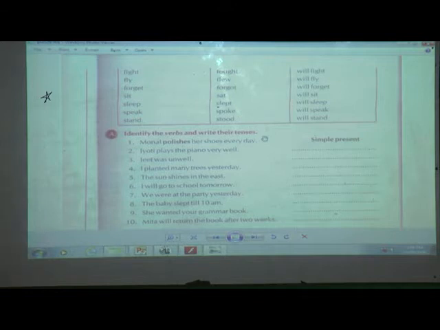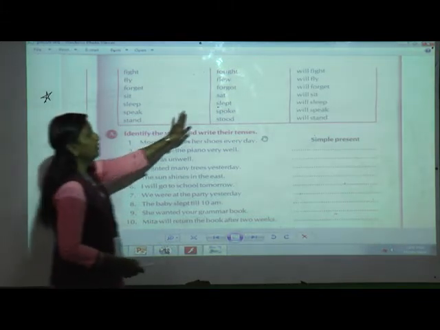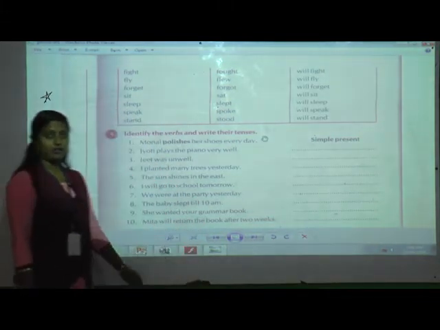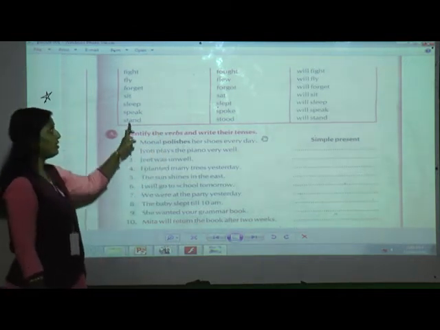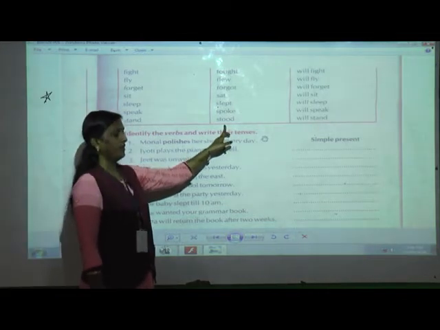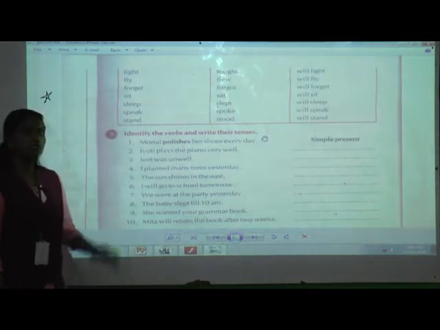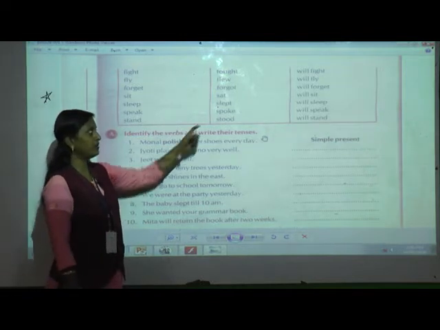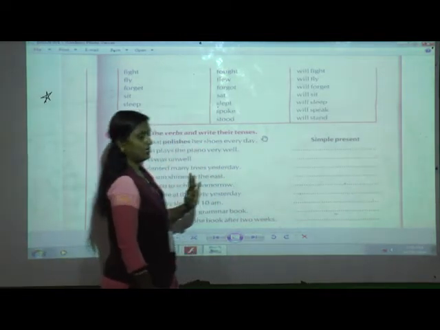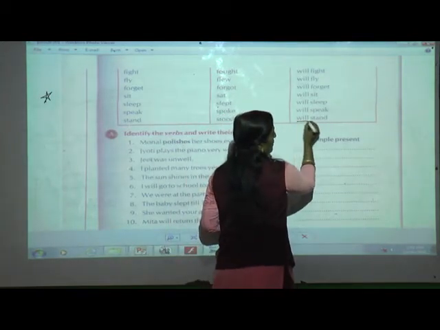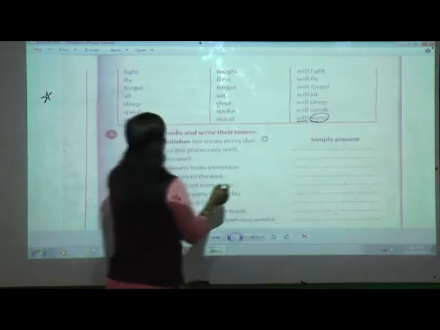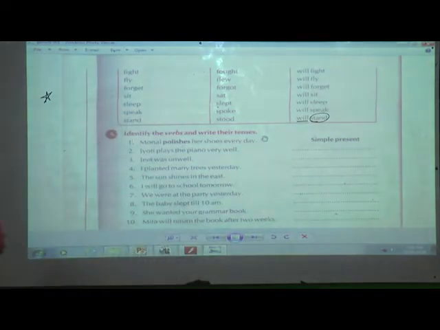Yes, there are 48 verbs which have been changed into simple past and simple future. So what you have to do is read again after this session and learn how they have changed, because many of the verbs are different. It is not that when we turn into past tense we just add ed. For many of the words, the spelling changes. Future tense is very easy. Why? Because we add only will with the original form of the verb. So what do you have to learn?